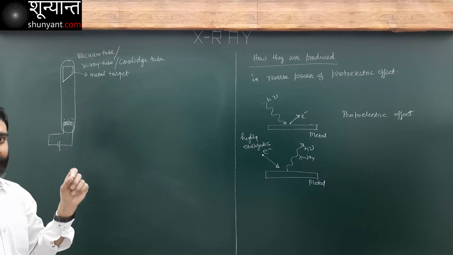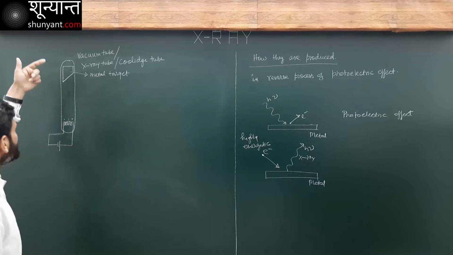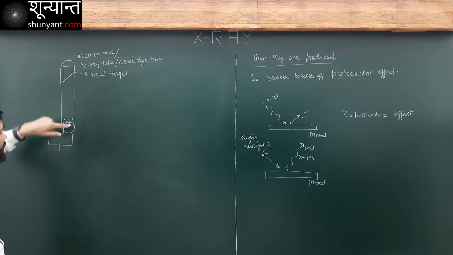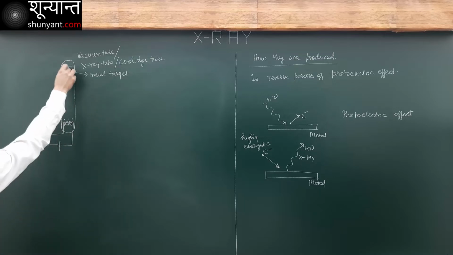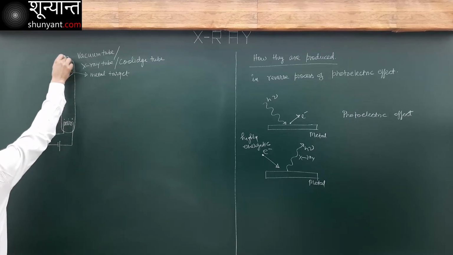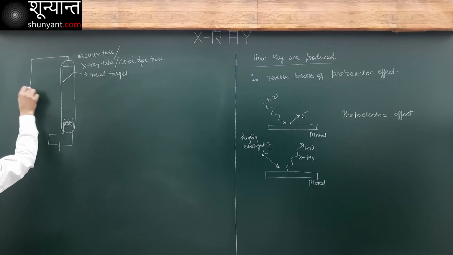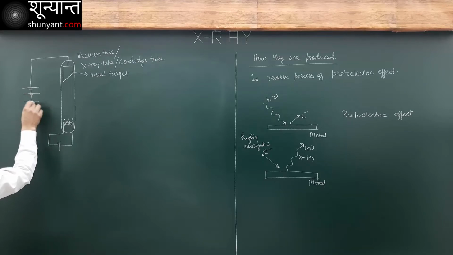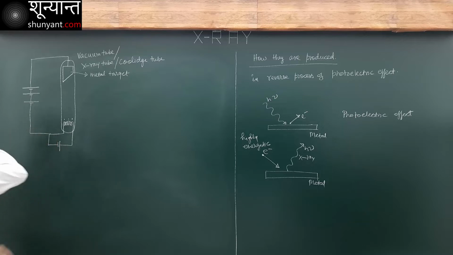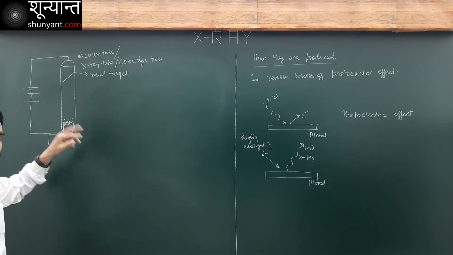So what we do is, we apply a potential difference between this metal target and this heating element. We make this arrangement such that the electrons which are ejected will be accelerated.